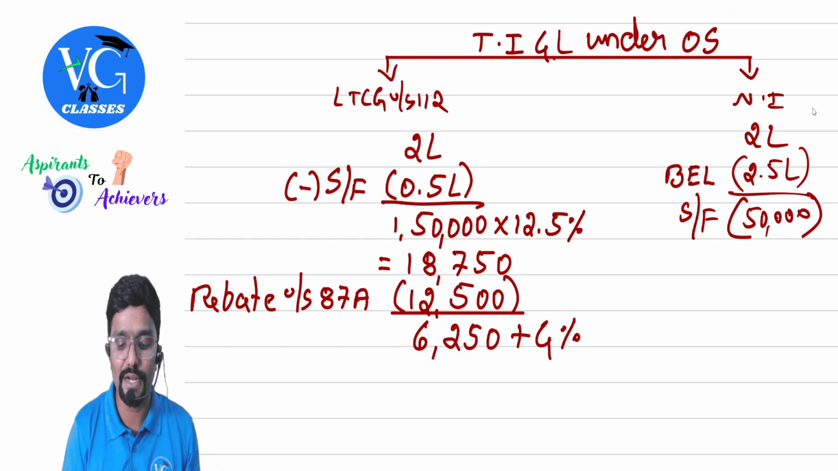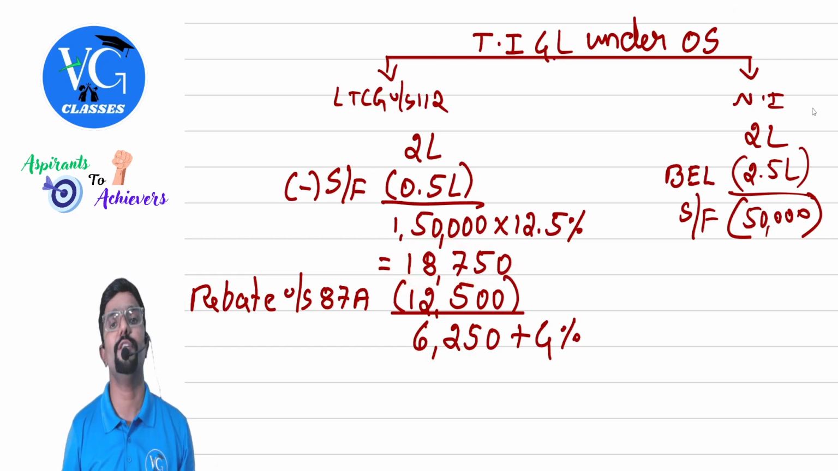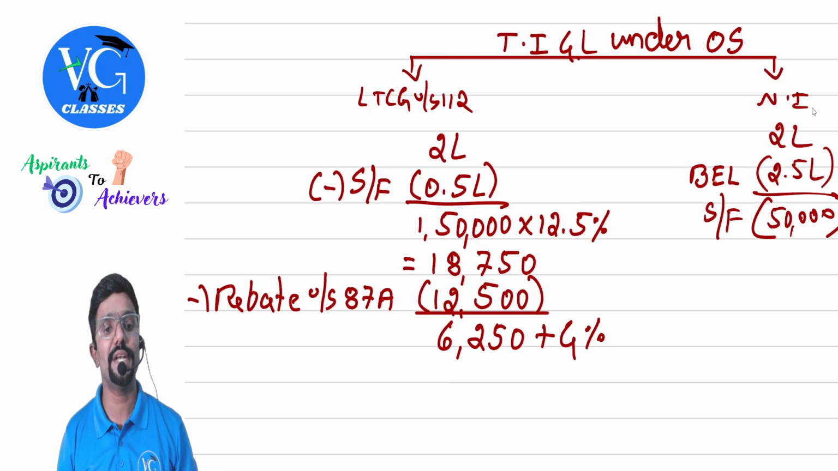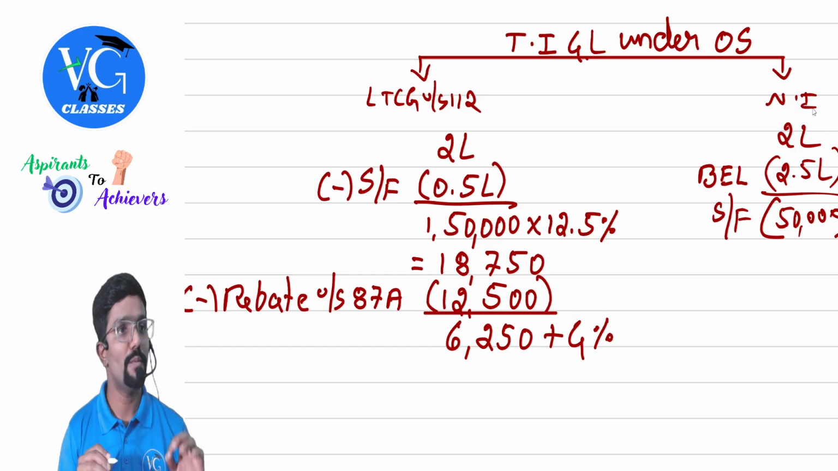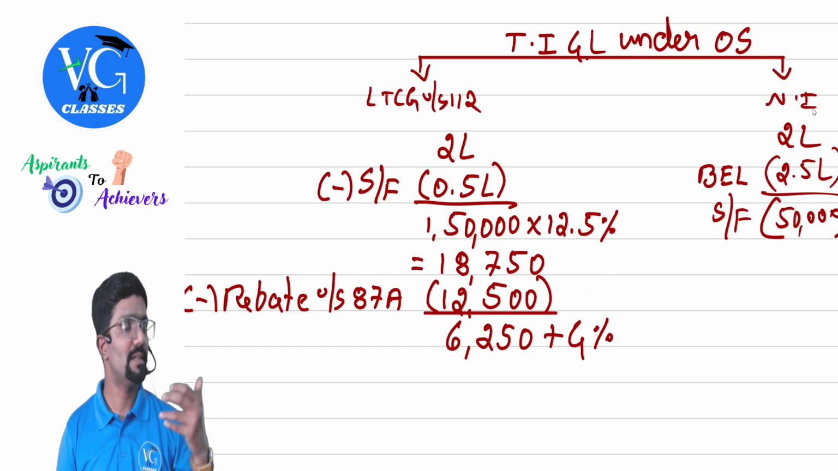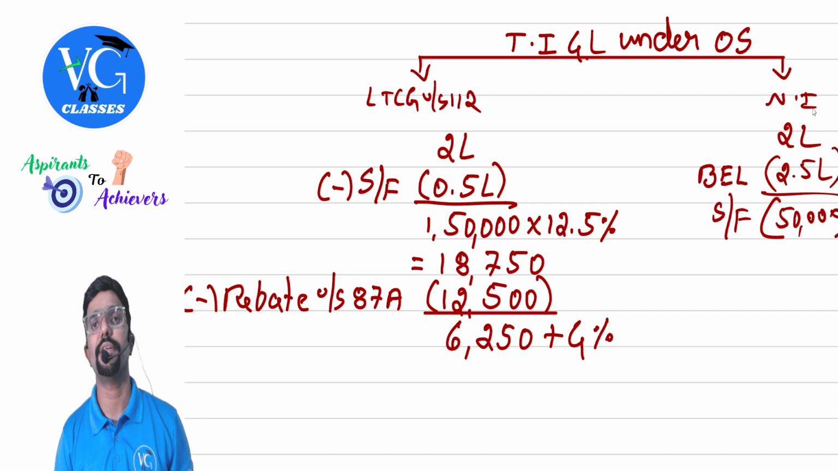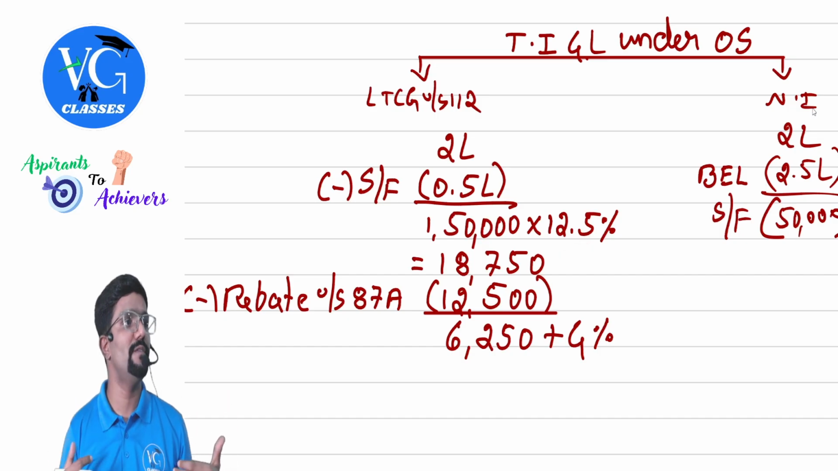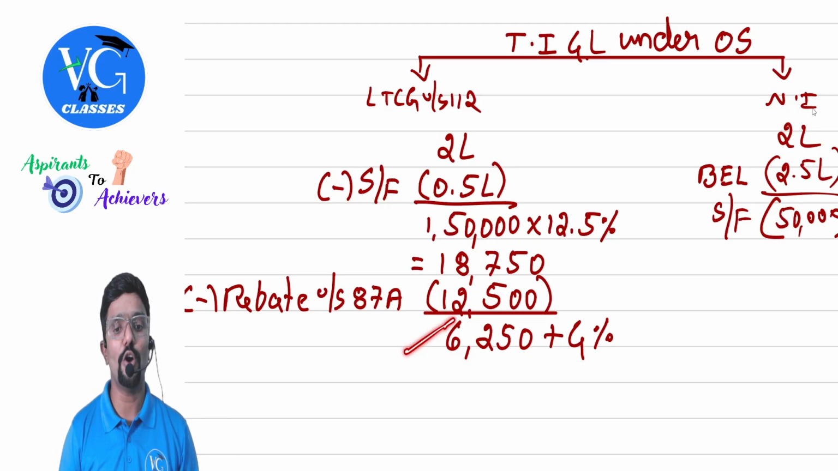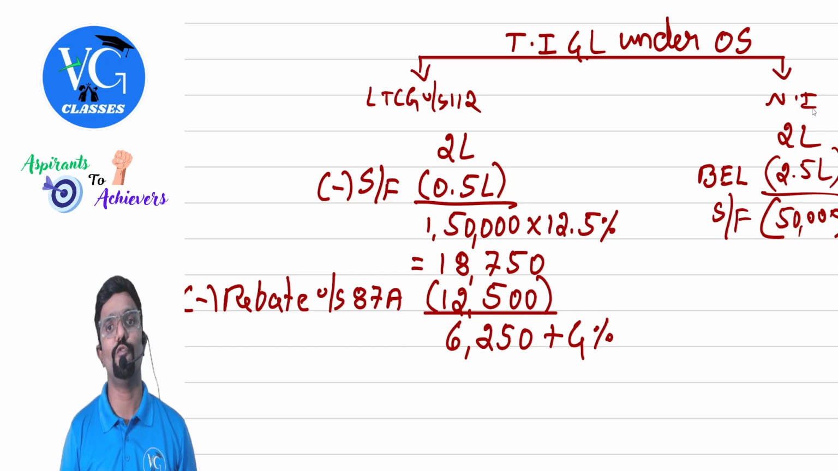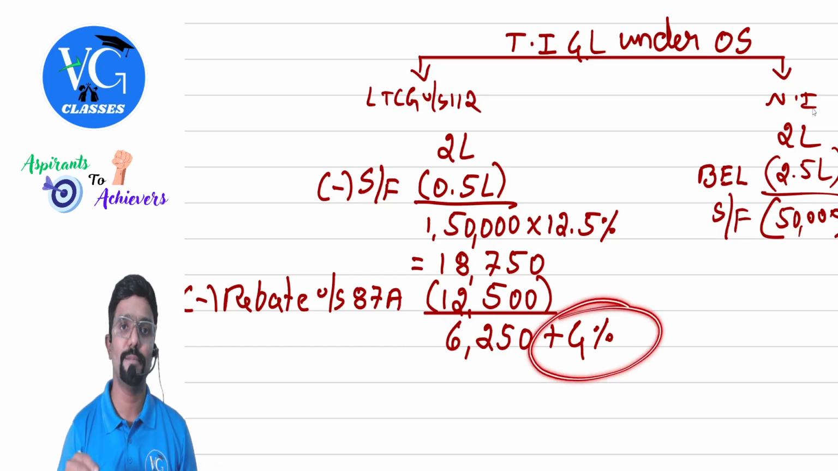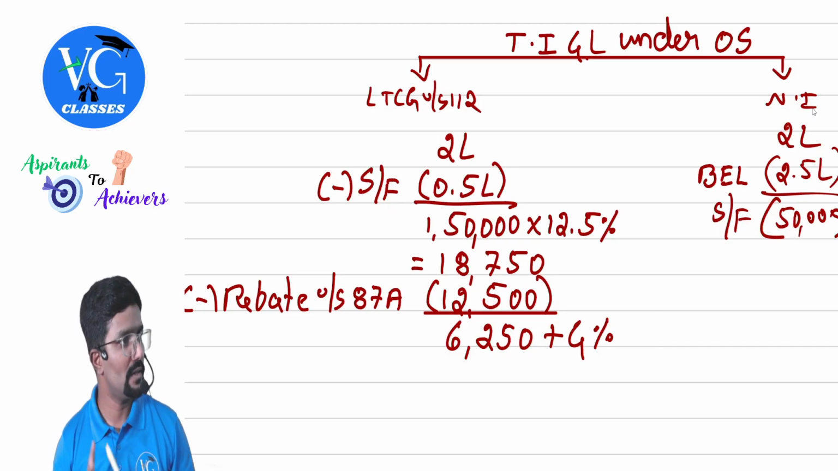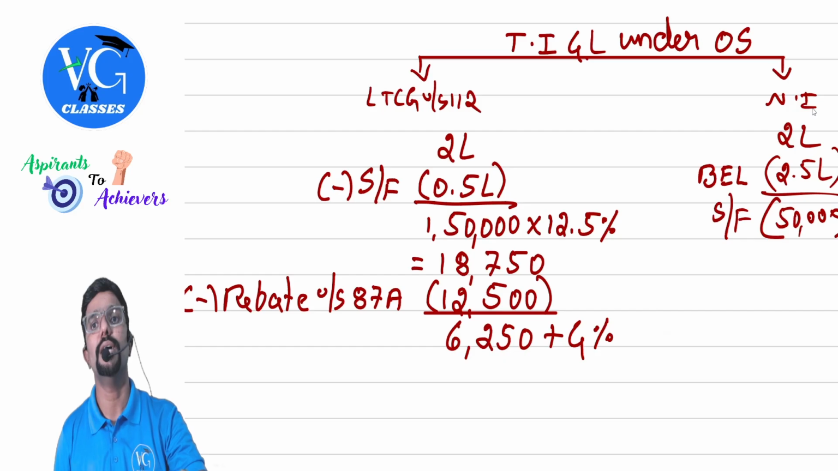So what is the gross tax here, guys? 18,750. Is rebate available under section 87A? Yes. How much? Maximum 12,500. That is actual tax or 12,500, whichever is less. Actual tax here is 18,750 or 12,500, whichever is less. 12,500. So after reducing rebate, how much are we getting? 6,250 plus 4% cess to be paid. Got it? This is the tax to be paid by the assessee.